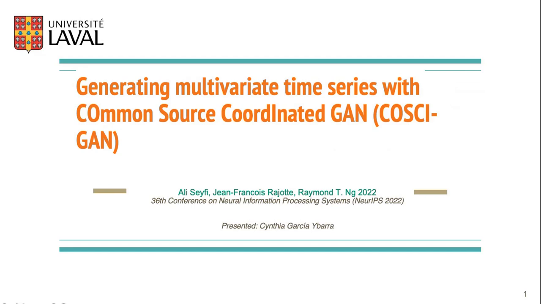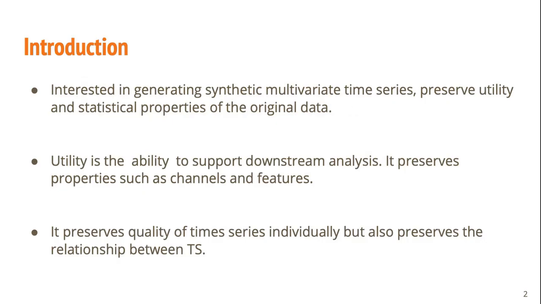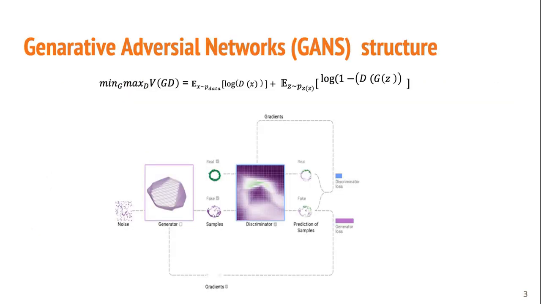Good afternoon. I will present "Generating Multivariate Time Series with COmmon SOurce CoordInatE GANs", written by Jean-François Alinsiev and presented at the NeurIPS conference in 2022. The model is interested in generating synthetic multivariate time series which preserve utility and statistical properties. It also preserves the relationships between the channels and features, and it preserves the quality of time series and the relationships between time series.